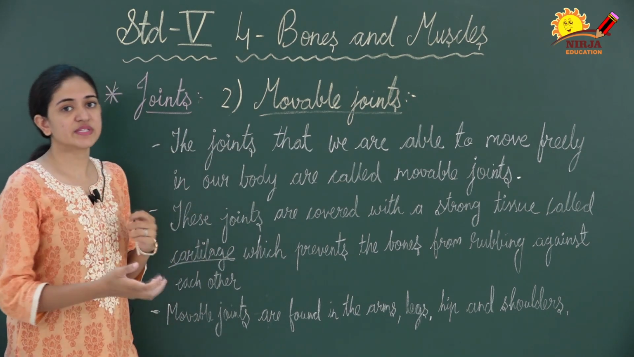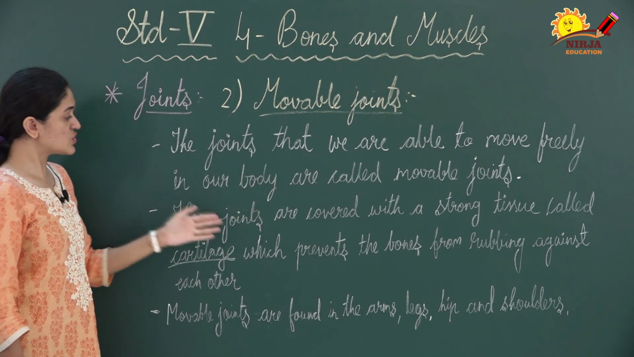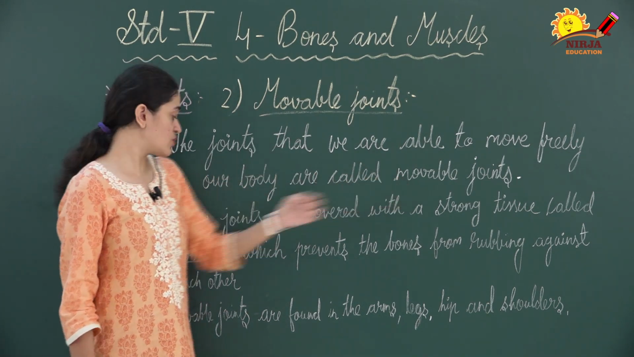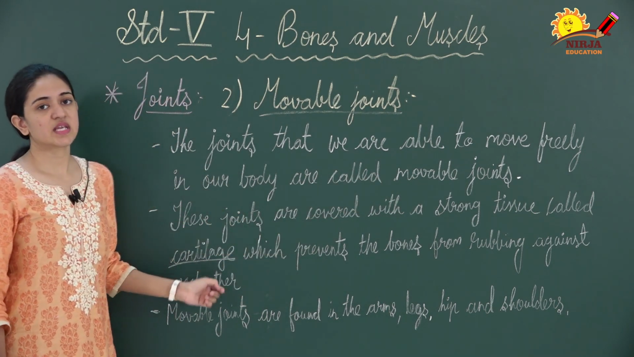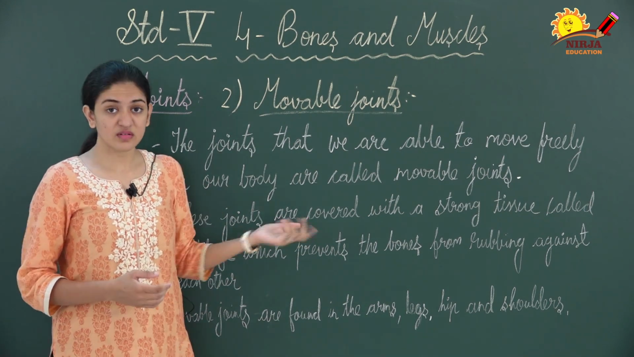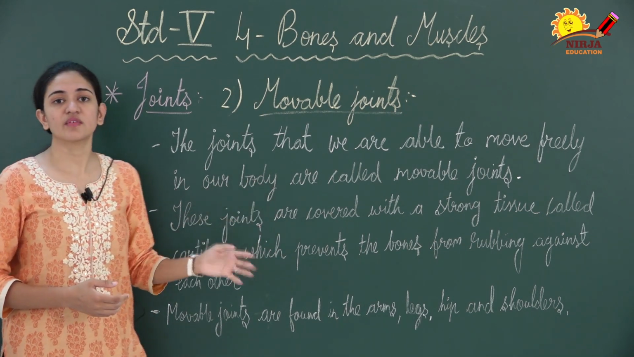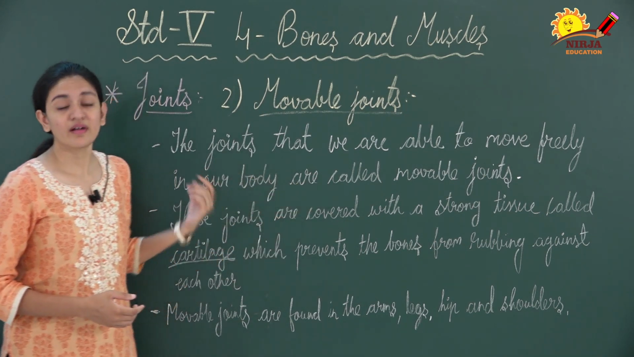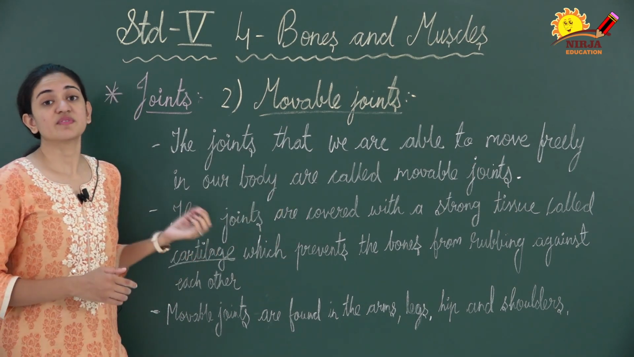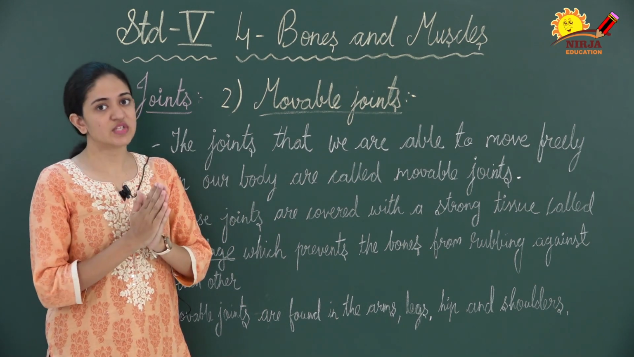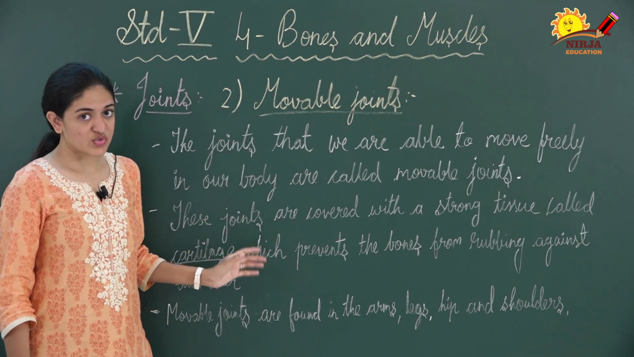We can move easily. So those types of joints are known as movable joints. These joints are covered with a strong tissue called cartilage, which prevents the bones from rubbing against each other. As I already told you, these bones are covered with cartilage, and in the same manner these joints are also covered with this strong tissue called cartilage, which prevents the bones from rubbing against each other. So cartilage is playing a major role in this body structure, right?